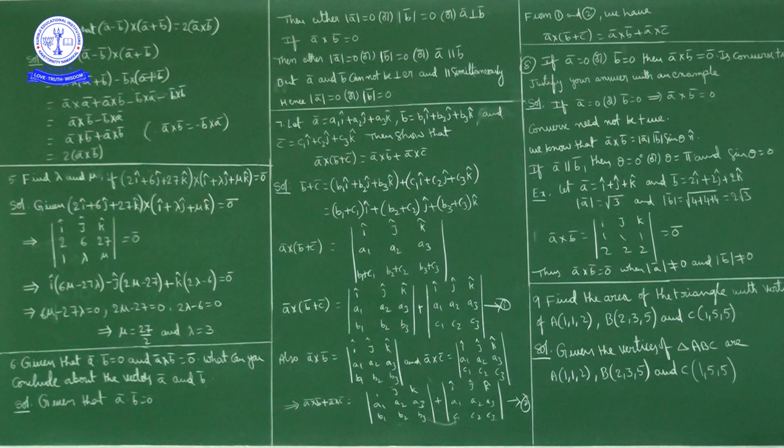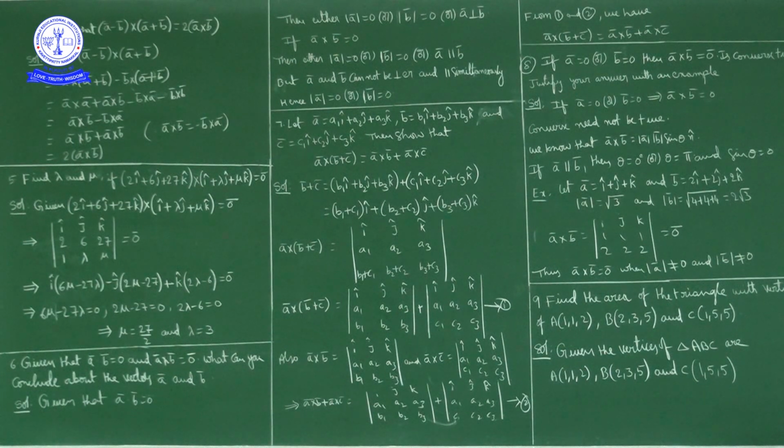Also given that a bar cross b bar is a null vector. What does it mean? A bar cross b bar is 0 bar. First of all, a bar cross b bar is magnitude of a bar into magnitude of b bar into sin theta into n cap. Now n cap is a unit vector normal to the plane generated by a bar and b bar, so it is non-zero.